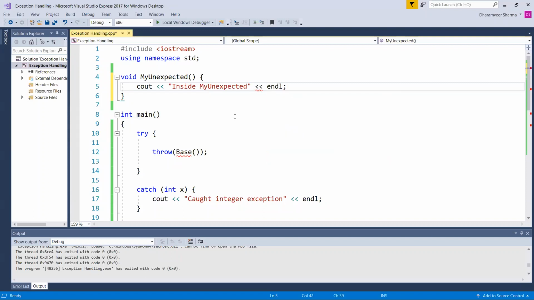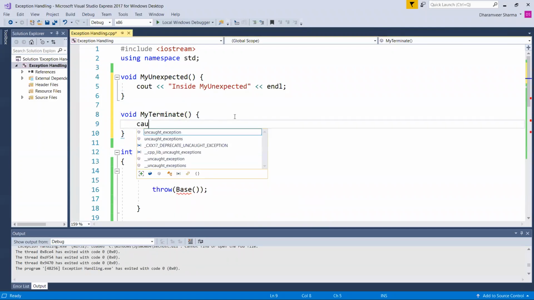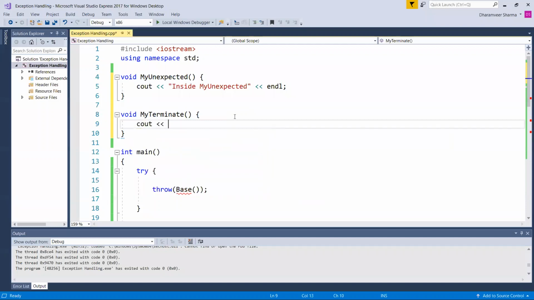Similarly, I can have my own terminate function also. Void my terminate. You can name it just anything, that doesn't matter. The only thing is you need to define that these are your functions for handling the unexpected event and the terminate event.